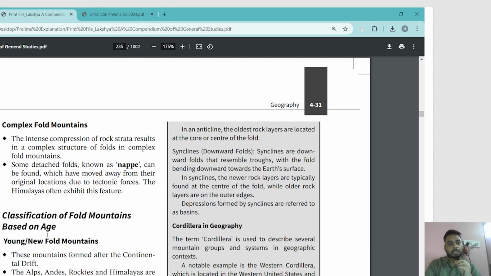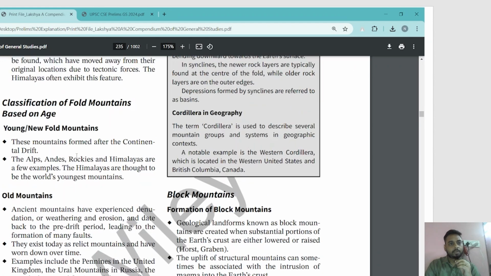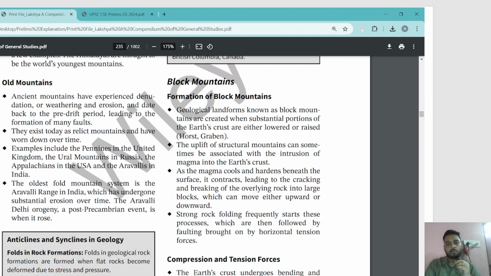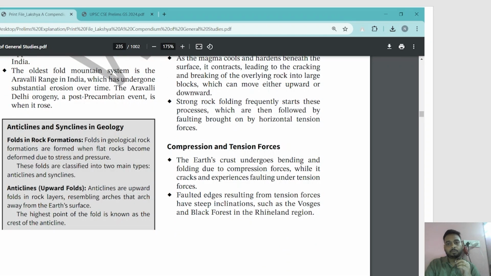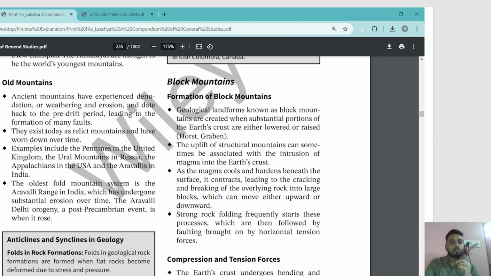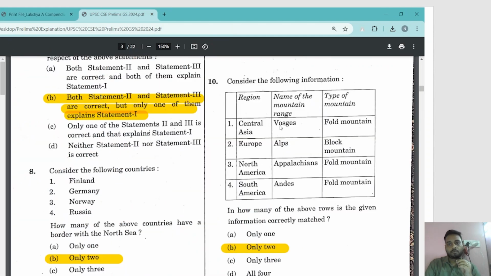So see, classification of fold mountains, right? In the example, what are the examples given under the new fold mountains or young fold mountains? Alps, Andes, Rockies and Himalayas, right? So Vosges is not a fold mountain. In fact, if you see block mountains, you will find that Vosges is a part of block mountain, right? So here Vosges is not a fold mountain, so it's wrong.